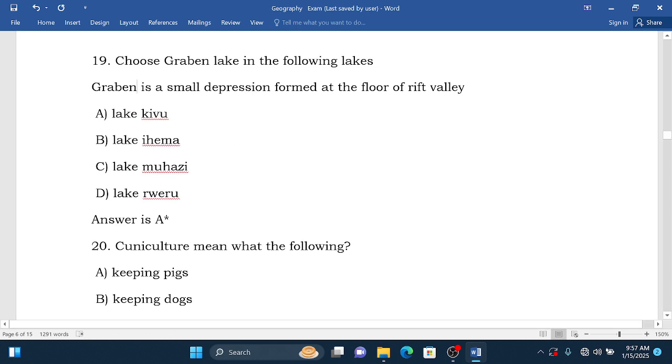So they give us different examples of lakes, but they want us to choose which one is a graben. Here, Lake Kivu. Remember that Lake Kivu is a Rift Valley lake. Lake Hema, deposition. Lake Muhazi, downward. Lake Ruhondo, deposition. So among those lakes, the one relating to a graben is Lake Kivu. So therefore the correct answer is A.